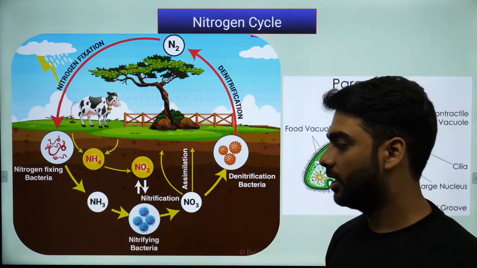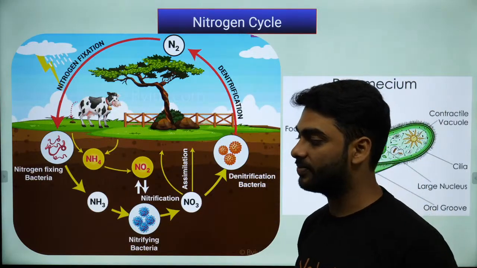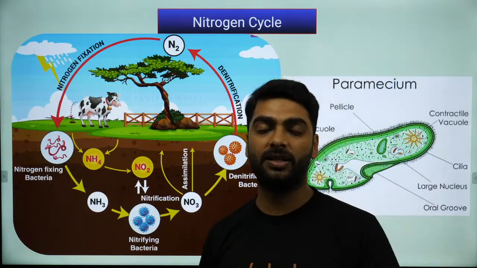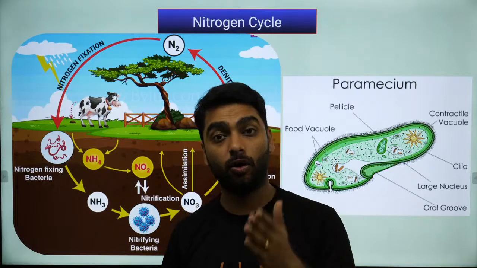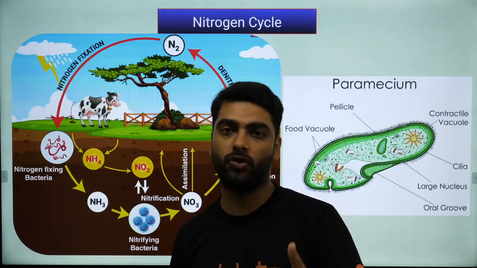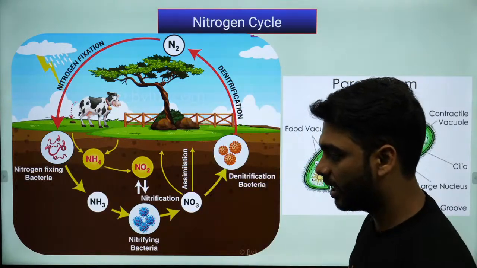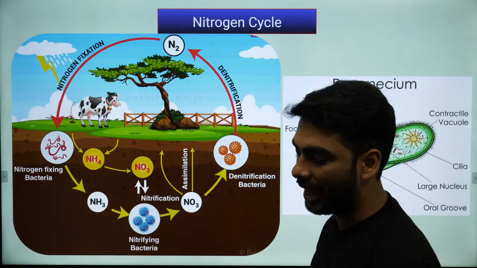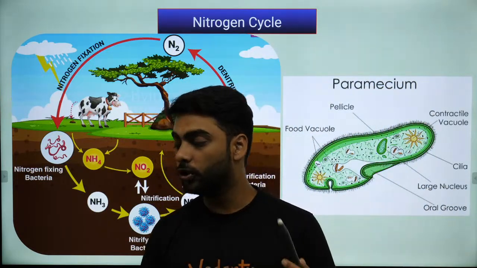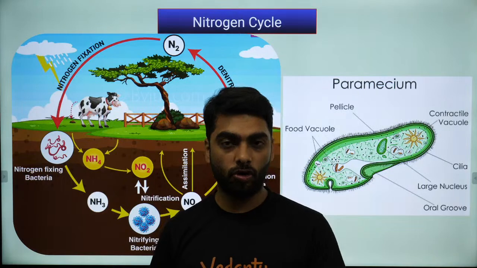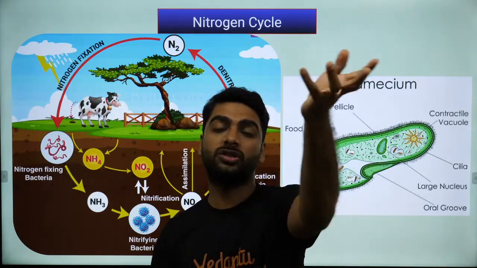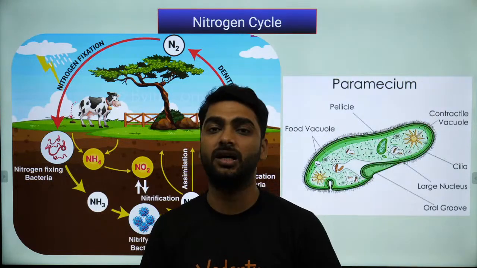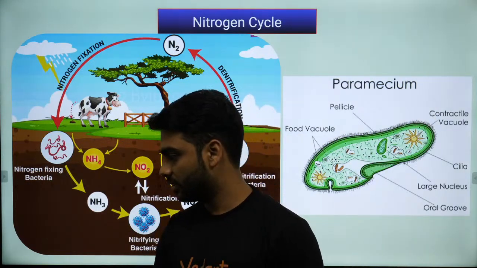Okay? Autotrophs are the organisms which make their own food by the process of photosynthesis. Example, green plants. Algae are also autotrophs because they also do photosynthesis. Okay? Any organism that can make its own food using chlorophyll is an autotroph. What is broadcasting? Broadcasting is scattering of seeds in the soil. Okay?